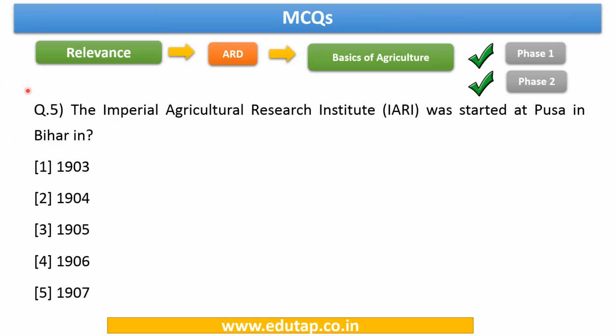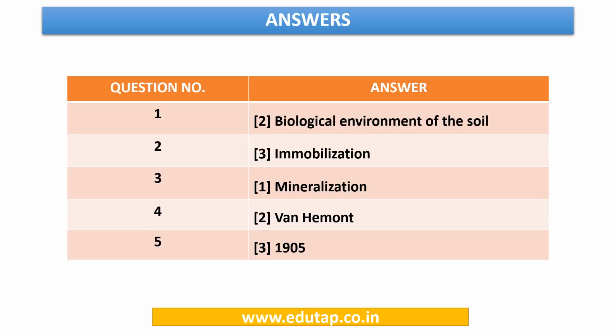So friends, the last question for discussion is: the Imperial Agricultural Research Institute, IARI, was started at Pusa in Bihar in which of the following years? Right now you can see that this institute has been shifted to New Delhi. So let us see what the answer is. The correct answer for this question is your third option, that is 1905. Now, these are the answers for the questions we have just discussed. In case you have missed the answers, you can have a look at the section as well.